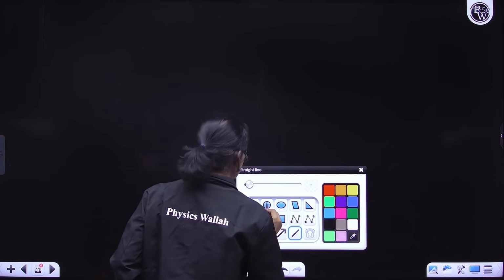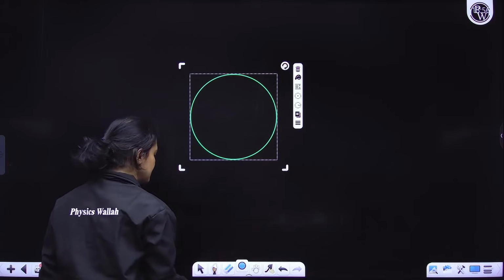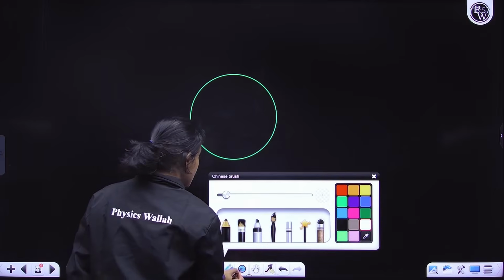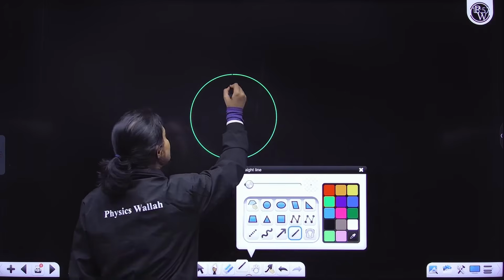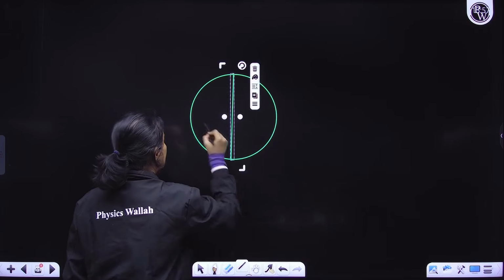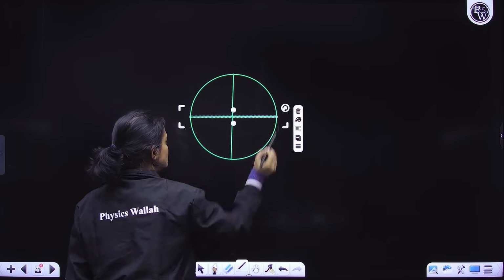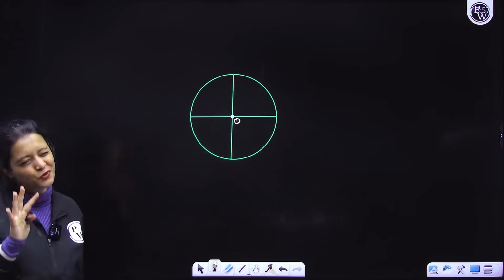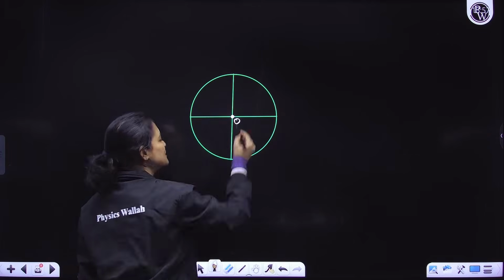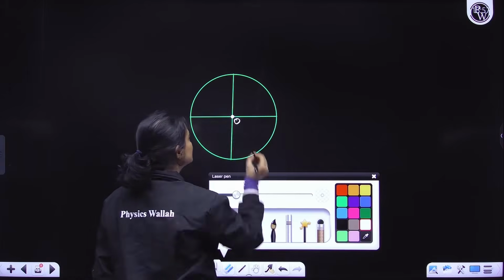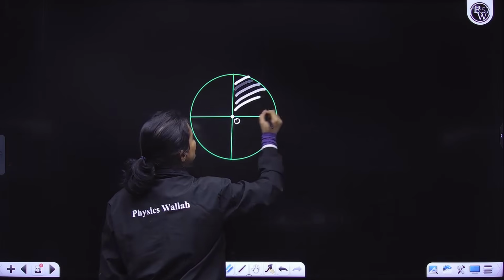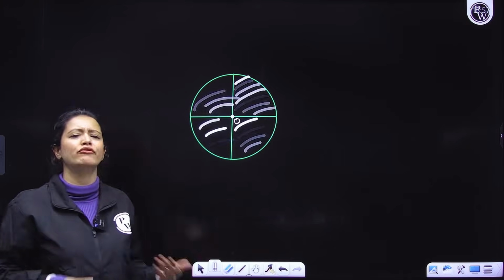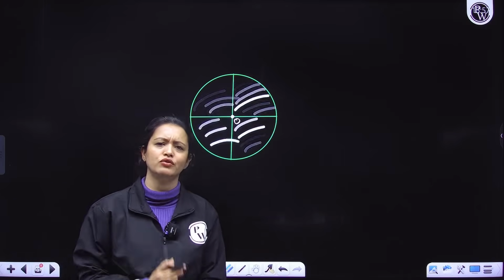What do you mean by that? So, by quadrant of a circle, I basically mean that let's suppose I have distributed this circle here into 4 equal parts by drawing 2 perpendicular diameters like this. Right, so I drew 2 perpendicular diameters and distributed this entire circle into 4 equal parts, right? So each of these parts is called the quadrant of the circle. This part here, quadrant. This part here, another quadrant. This part, another quadrant. Quadrant matlab is 1/4 of a circle. A circle distributed into 4 equal parts.